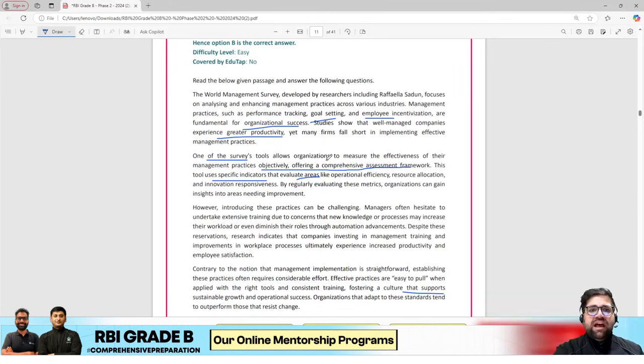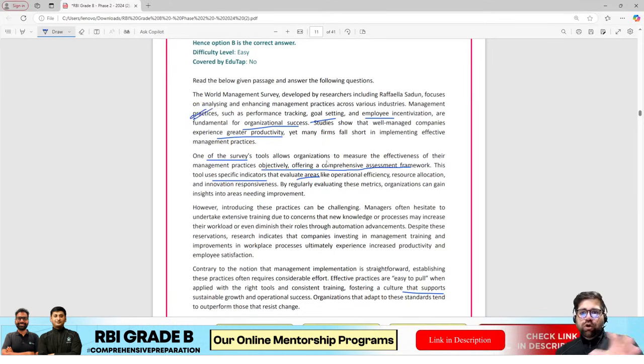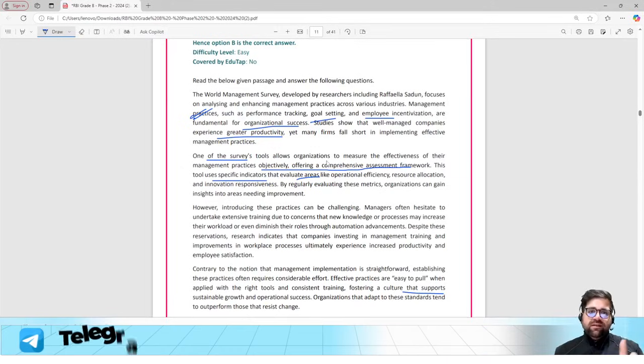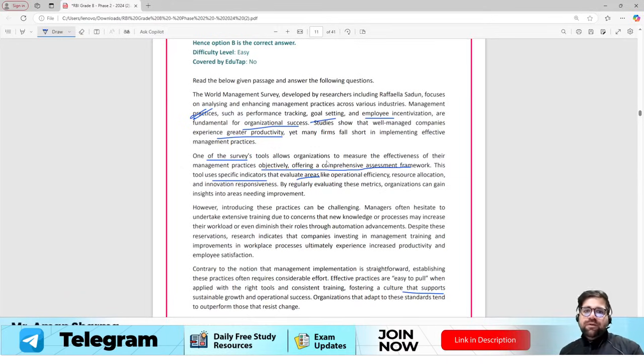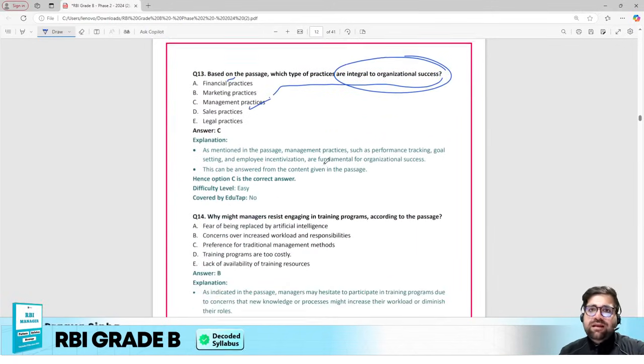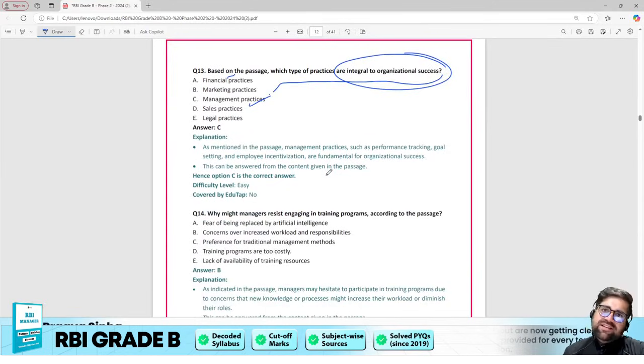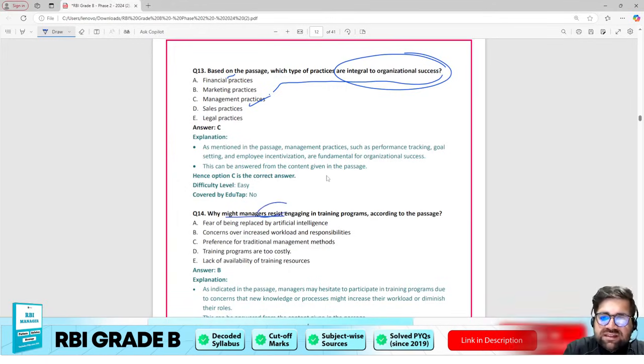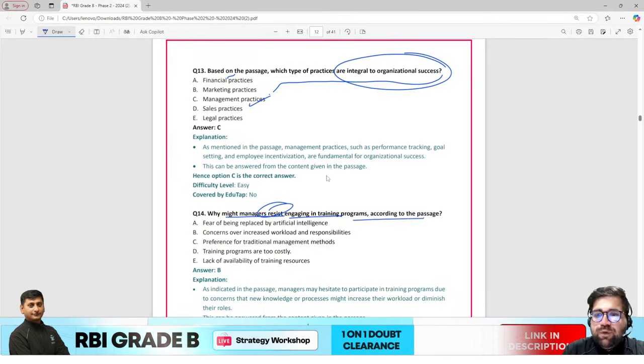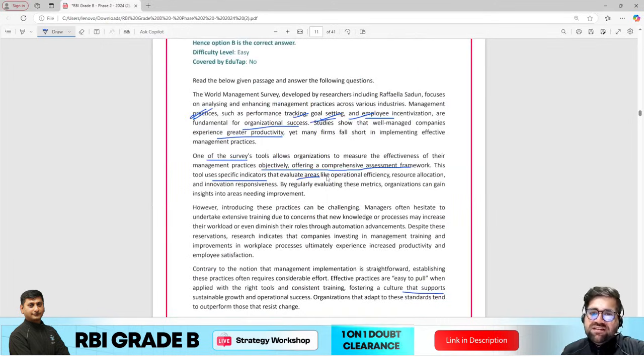Management practices are very much core to the company's operation. It is written over here that it is management practices, and then they have given you some examples as well. So again, you have to use your logic. Logic basically is to read the RC and then answer. Why might managers resist engaging in training programs?